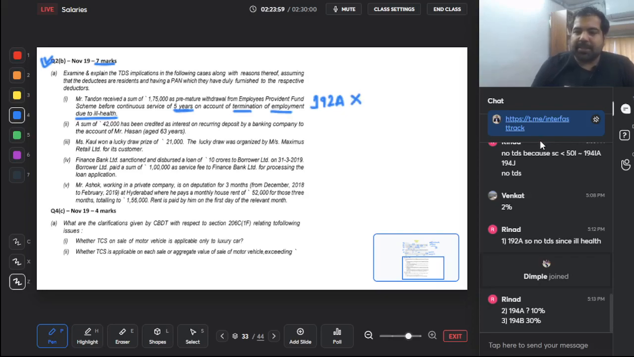How will you present this? Guys, you will straight up say that no TDS will be applicable in this case as under. Then you will write that as per section 192A, TDS at the rate of 10% would be deducted in case of premature withdrawal from Provident Fund within 5 years. However, since the same is due to termination of employment due to ill health, the same will not be subject to TDS.